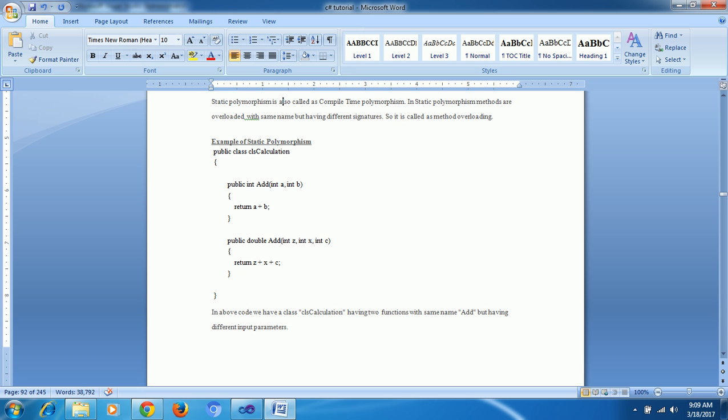But don't think about this one. See how I gave a, b, c, d. This is not a matter of names. This will not compile. It will give a compile time error and fail. Why? Because I have the same number of parameters, same types of parameters, and same sequence. Suppose instead of int I gave string, it will work. String or float or decimal or anything, it will work. But this is very important.